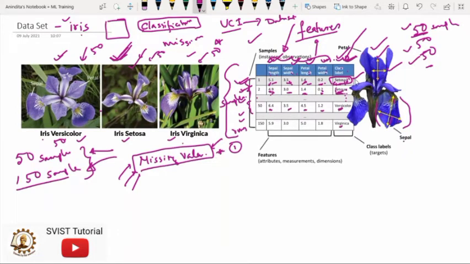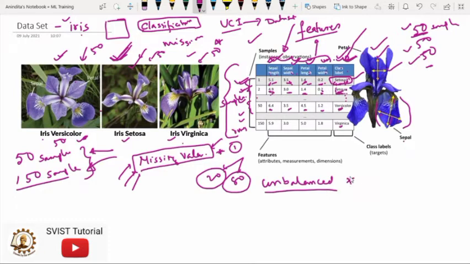Say, for an example, we have 20 samples for Setosa, and say we have 80 samples for the other categories, say Virginica or Versicolor, out of 150. So whenever you have a huge difference between the collected samples in different categories, then it is known as an unbalanced data set. These unbalanced data sets are very difficult to deal with.